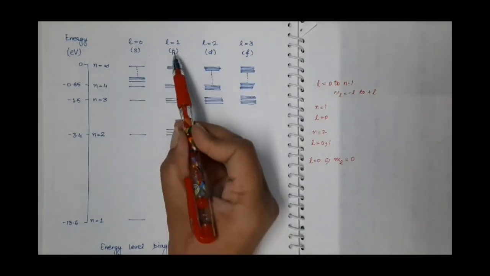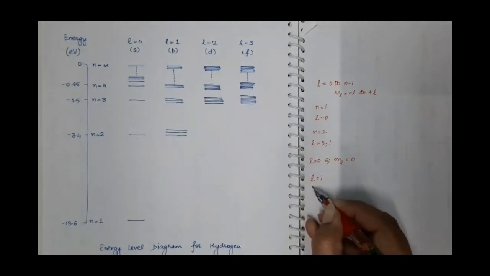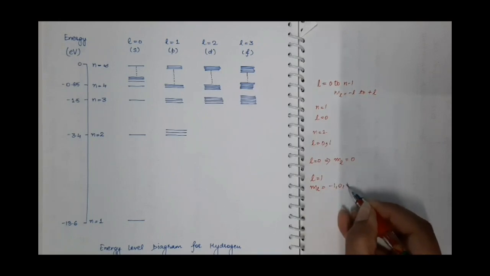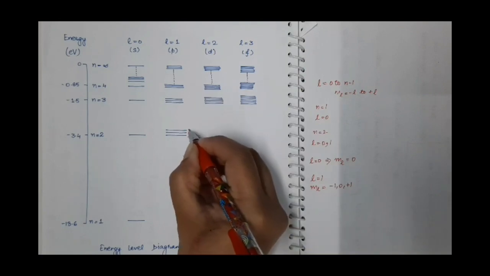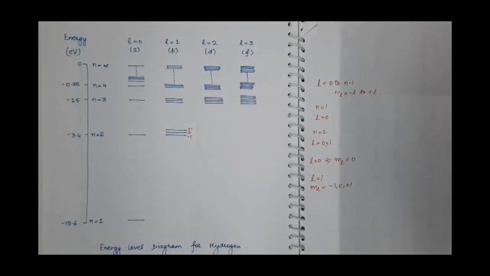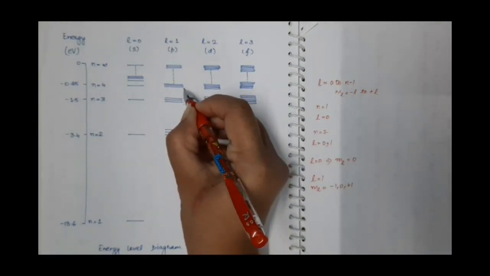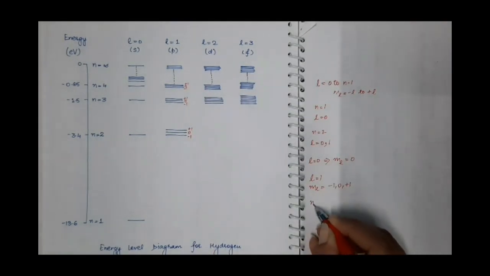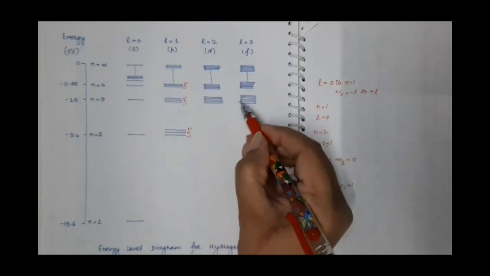But corresponding to the p state, L is equal to 1, and for L equal to 1 there are three possible values of ml, that is minus 1, 0 and plus 1. So this is corresponding to ml equal to minus 1, this is for 0, this is for plus 1. Similarly here, minus 1, 0, plus 1, minus 1, 0, plus 1. And corresponding to n equal to 3, there are three possible values of L, that is 0, 1, 2.